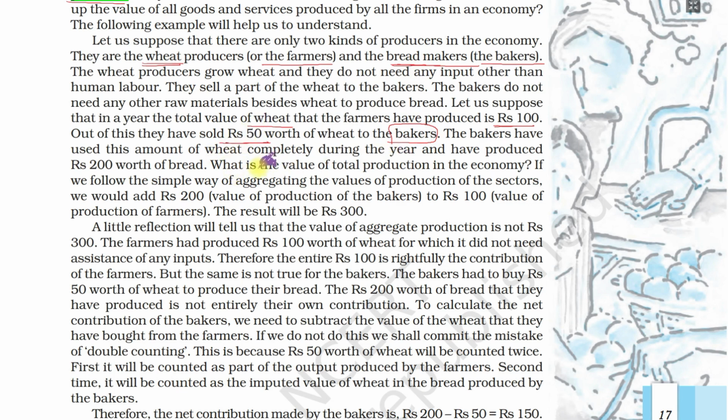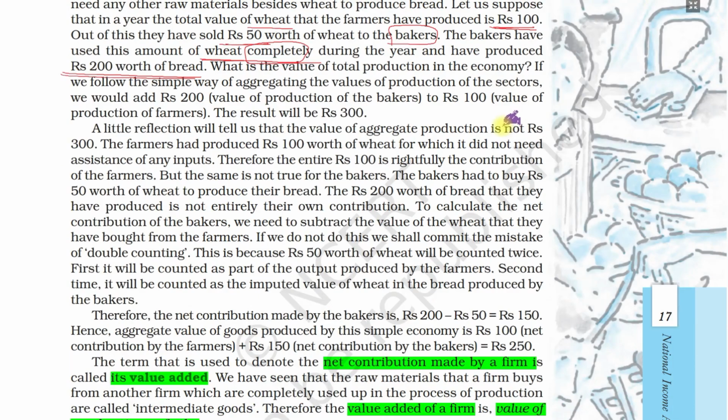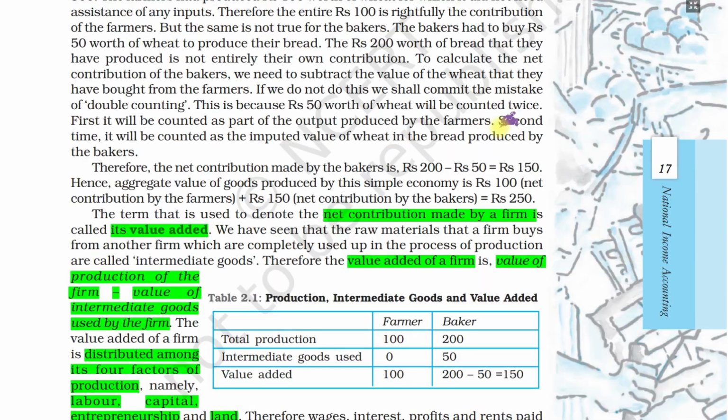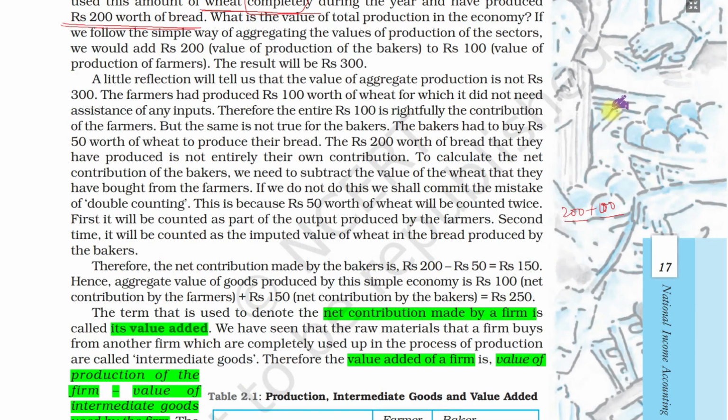Okay, this bakery used this wheat completely. Remember it, completely; we will come back to this point later. It produces 200 rupees worth of bread in a year. So this is the output of the bakery, and this is the output of the farmer. Now how will we calculate the total value added? If we add 200 rupees of the bakery and 100 rupees of the farmer, that is not correct, because 50 rupees worth of wheat is counted twice.